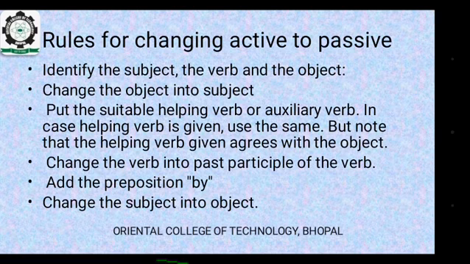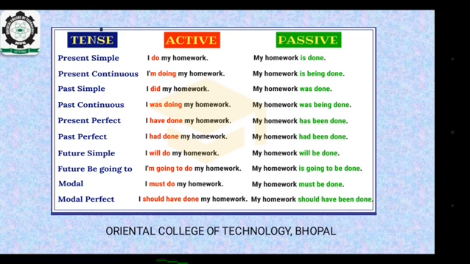Rules for changing active to passive. Identify the subject, the verb, and the object. Change the object into subject. Put the suitable helping verb or auxiliary verb. In case a helping verb is given, use the same. But note that the helping verb given agrees with the object. Change the verb into the past participle of the verb. Add the preposition by. Change the subject into object. Here you can see a table of tenses where you have given tense, active and passive.